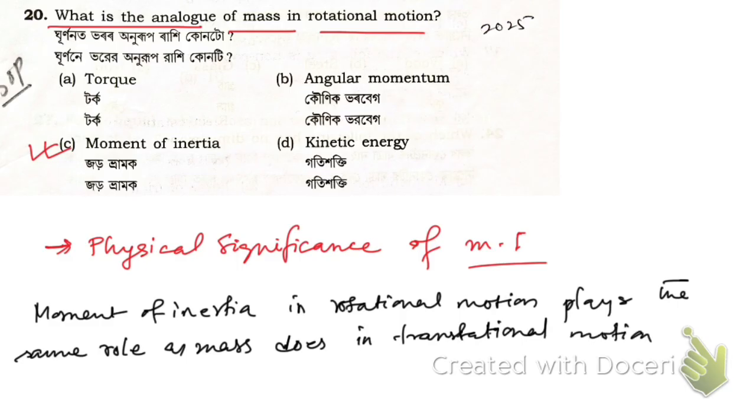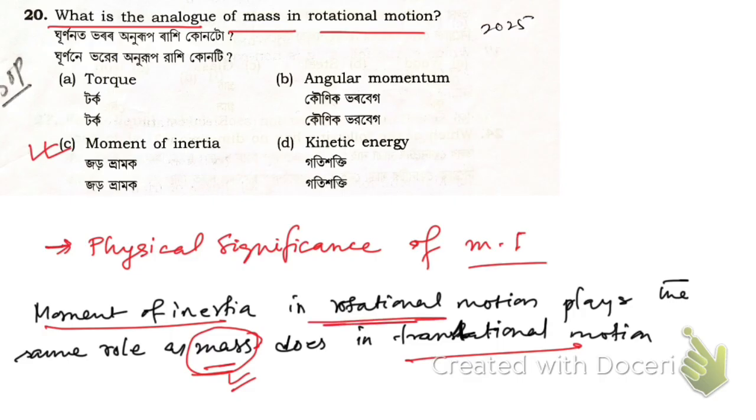So that is the physical significance of moment of inertia, right? It plays the role of mass. The role played by the mass in translational motion, that same role is played by the moment of inertia in rotational motion. So that's why the correct answer is moment of inertia.